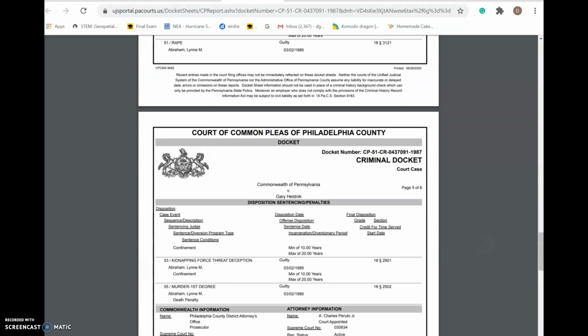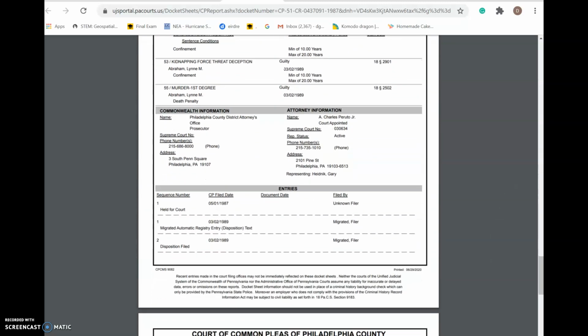And if you scroll down, you'll see on Kermit Gosnell's one, remember he's the doctor, the gynecologist who did a lot of abortions in the city of Philadelphia, and he actually kept a lot of the fetuses. You'll see he has page after page after page, because each one of those was considered a murder charge. So you'll actually see all of those listed in his docket sheet.